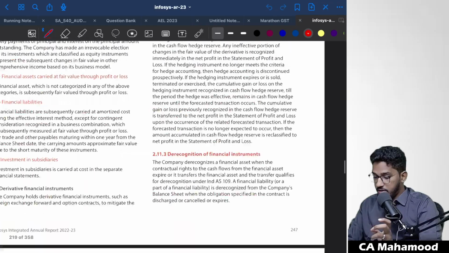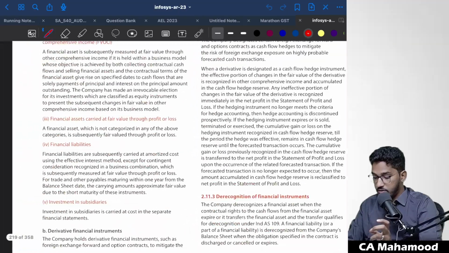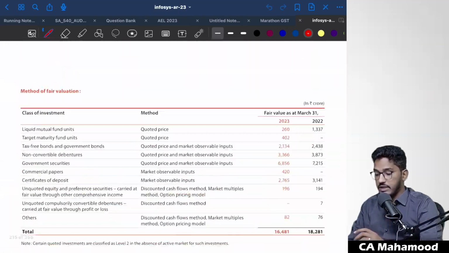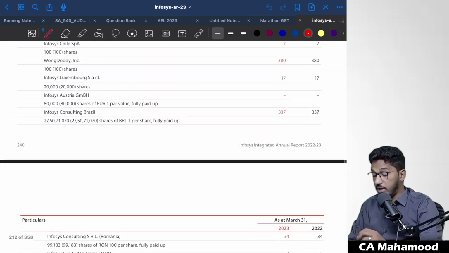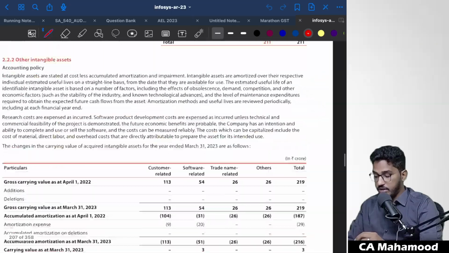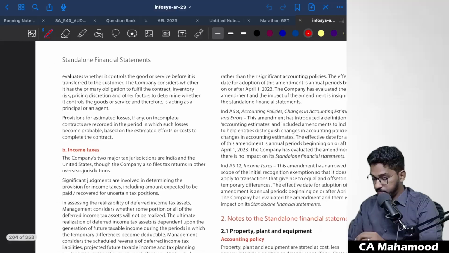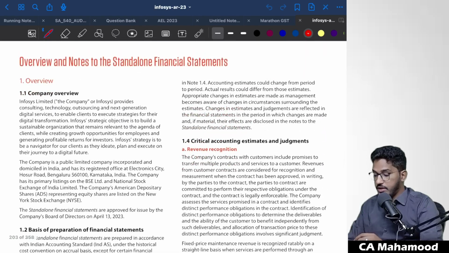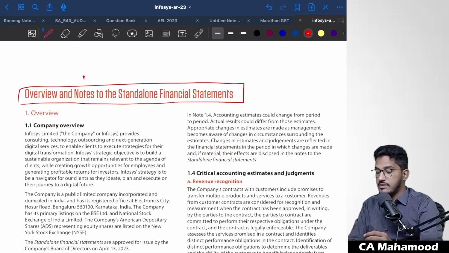So this is actually the Infosys financial statements, right? If you see here, these are the notes to accounts. As we all know, in the notes to accounts, management will give explanation about what accounting policies they have followed, they will also give a breakup of the items which are there on the face of the balance sheet and P&L. All the disclosures will be given. Yes. So if you see here, this is where the notes to accounts has started.